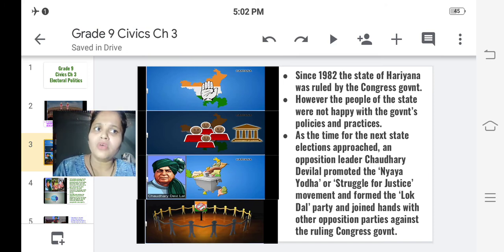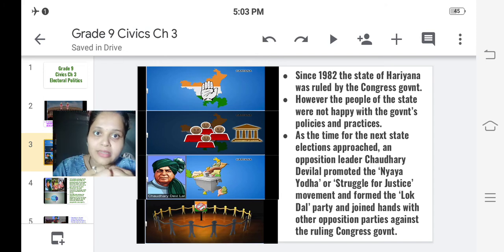However, the people of the state were not happy with the government's policies and practices. So people were fed up of the Congress government at that time. As the time for the next state elections approached, an opposition leader, Chaudhry Devilal, promoted the Nyaya Yodha, or struggle for justice movement, and he formed the Lok Dal party and joined hands with other opposition parties against the ruling Congress government.